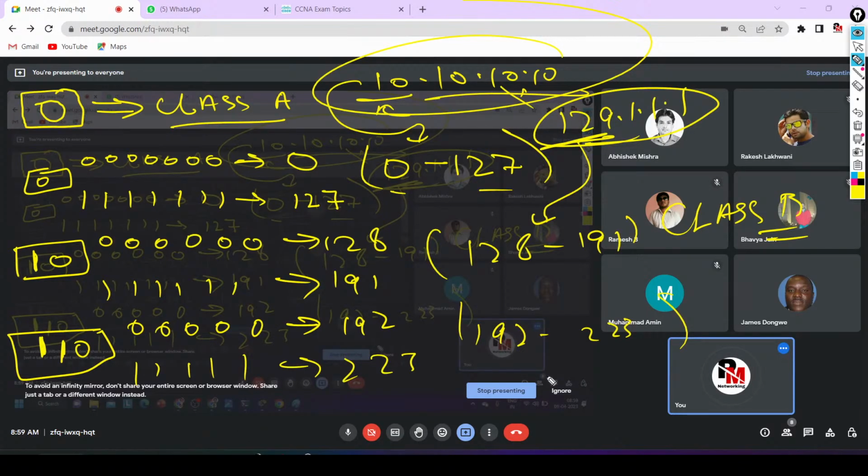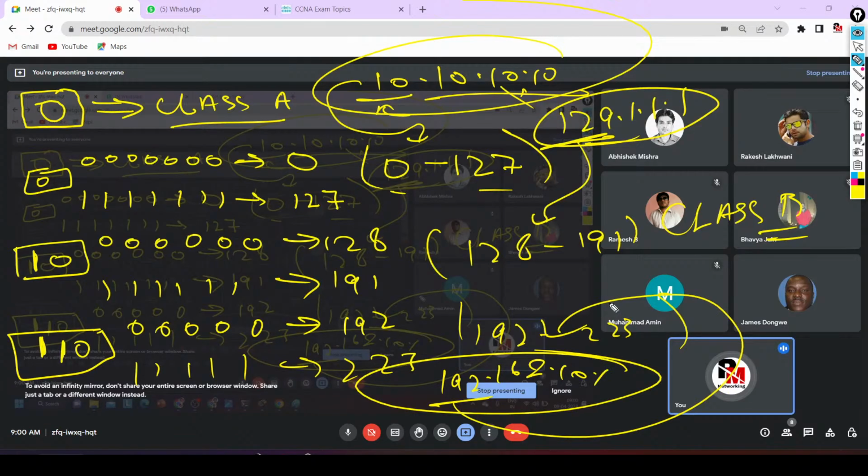So if I am writing one IP address over here, that is 192.168.10.1. This IP address belongs to which class? Class C. Because here you can see the value in the first octet is 192, and 192 belongs to this range. Yes or no?